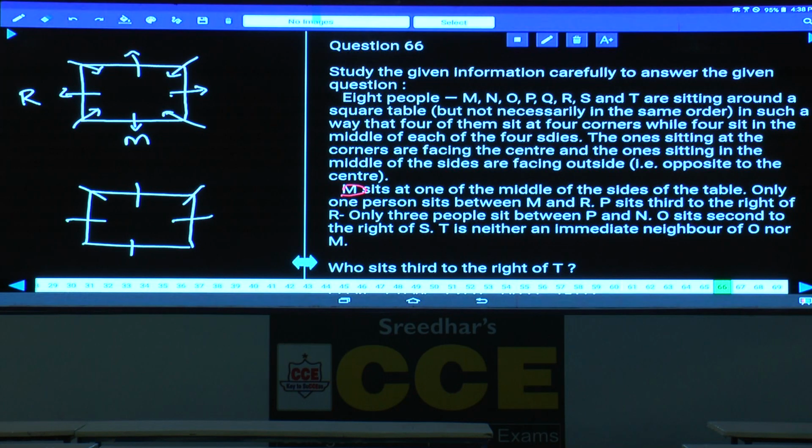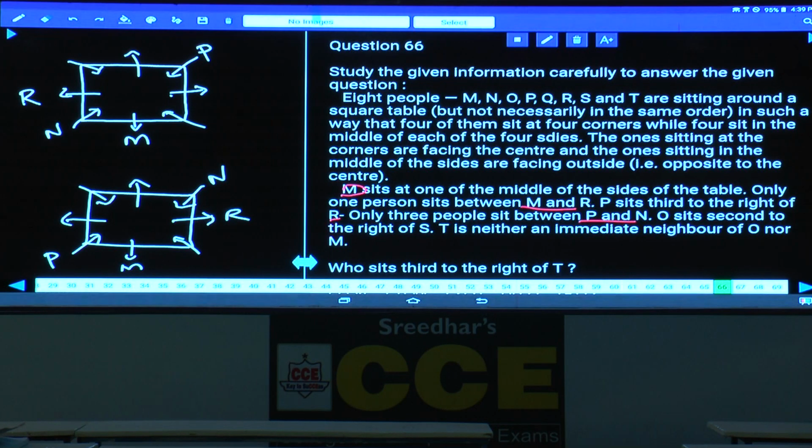Now we are fixing M at this place and R can be at either of these places. Hence there are 2 different possibilities for M and R, with only one person between M and R. P sits second to the right of R. In case 1, P must be here, and in case 2, P must be here. Only 3 people sit between P and N, so N will be here.